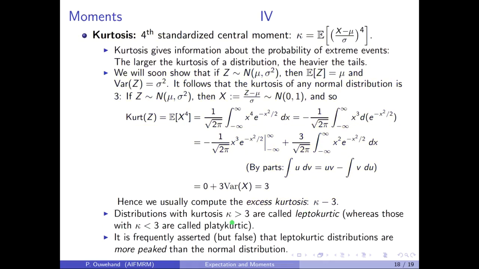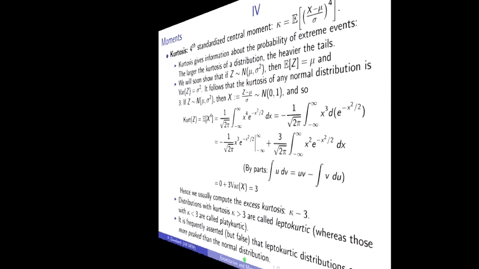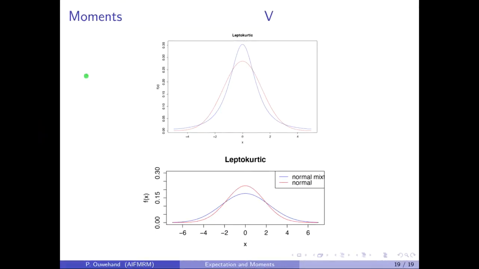Distributions with kurtosis greater than 3 are called leptokurtic, whereas those with kurtosis less than 3 are called platykurtic. In finance, most distributions of returns turn out to be leptokurtic. It is frequently asserted, but not necessarily true, that leptokurtic distributions are more peaked than the normal distribution. Here are 2 examples of leptokurtic distributions.